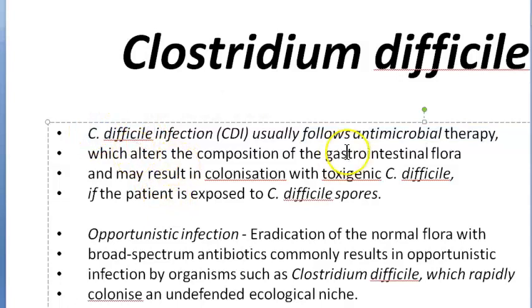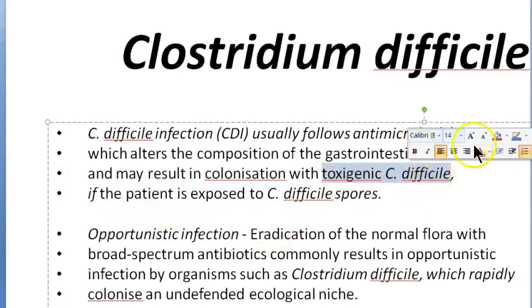What happens is the antimicrobial therapy altered the composition of the GI, that is the gastrointestinal tract. So the GI flora composition gets altered, and because of which the toxigenic Clostridium difficile now has a chance to colonize. Because of its colonization, it will start releasing toxins.